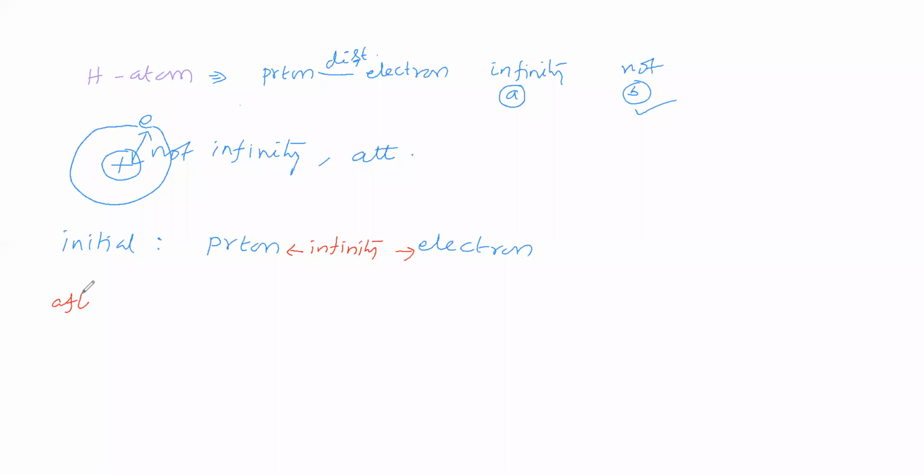After sufficient time, what happened? A hydrogen atom is produced. That means the proton is in the nucleus and the electron is revolving around the nucleus.